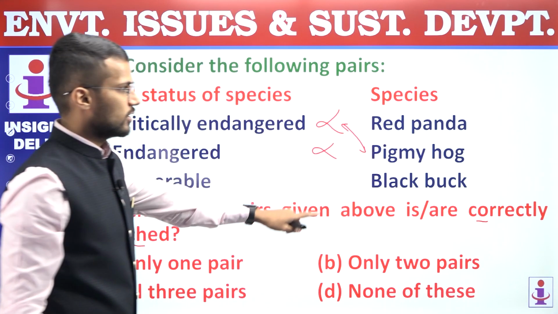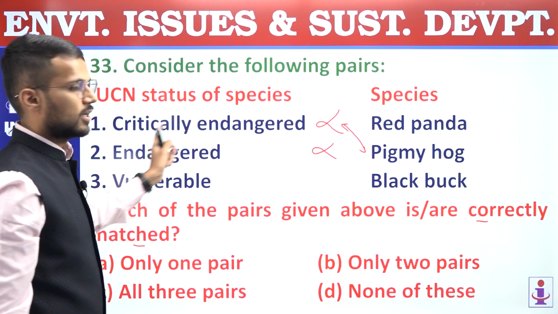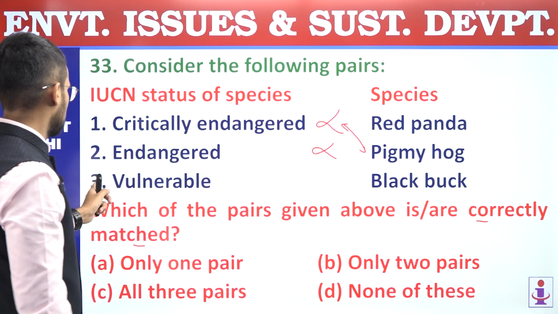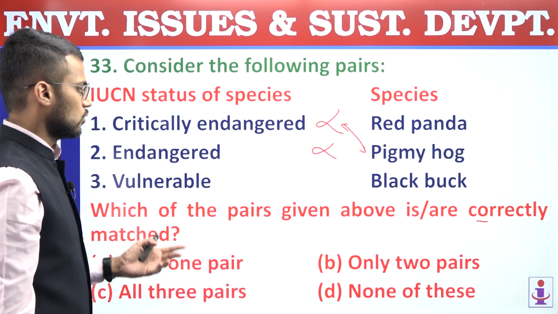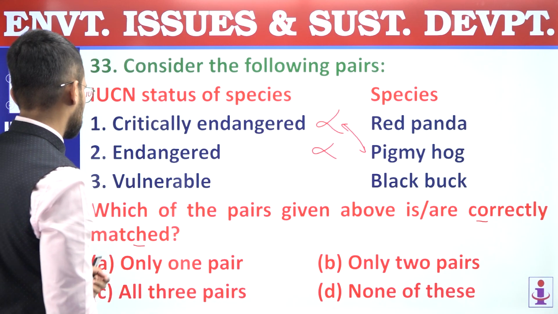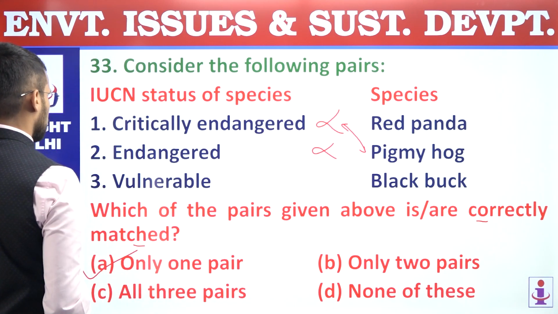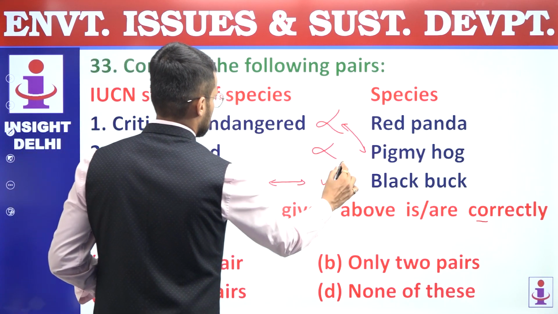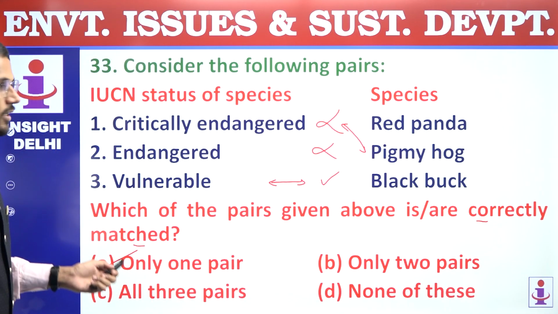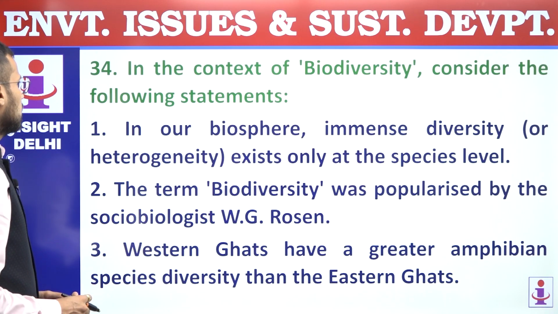So critically endangered are pygmy hog and red pandas are endangered. Third, vulnerable, it is matched with black buck, which is correct. Right? So only one pair is correct, and that's why answer is A, only one pair. So black bucks are vulnerable. This pair is correct. Answer is A. 33, answer is A.